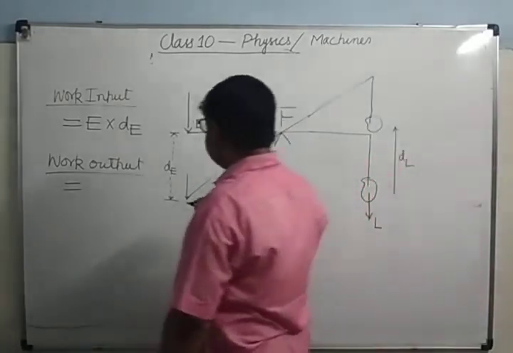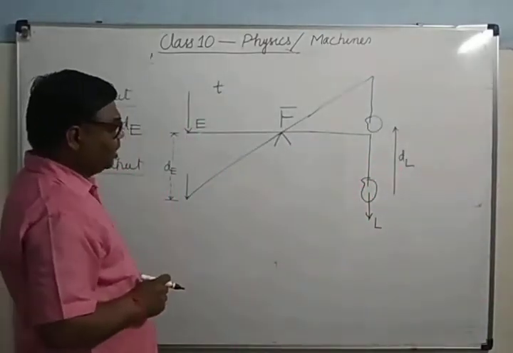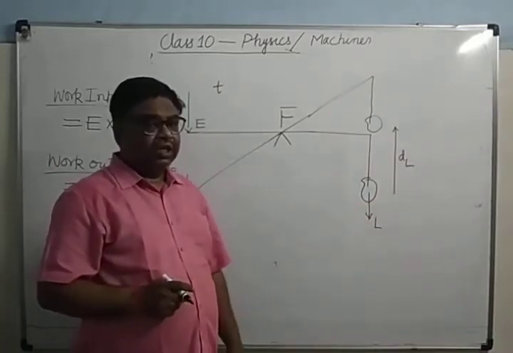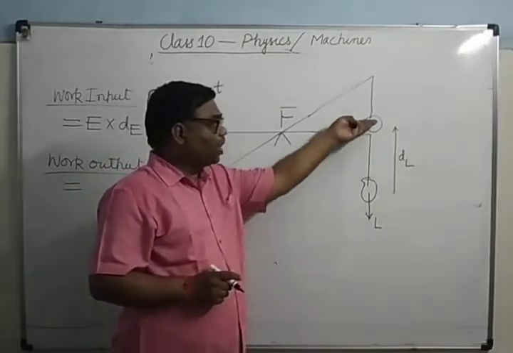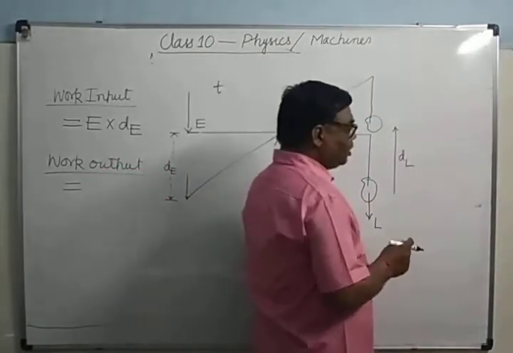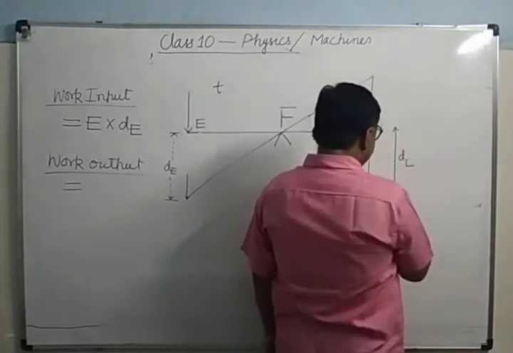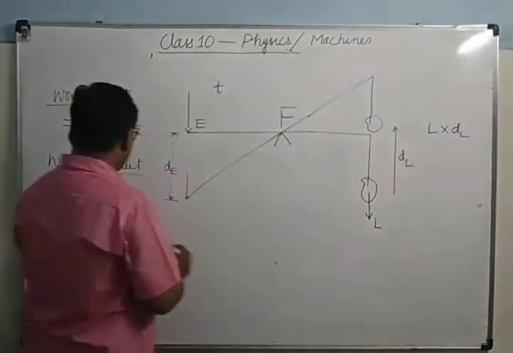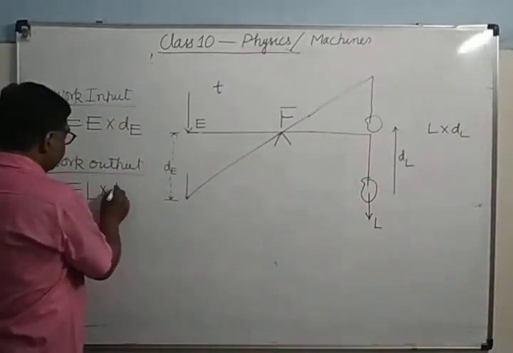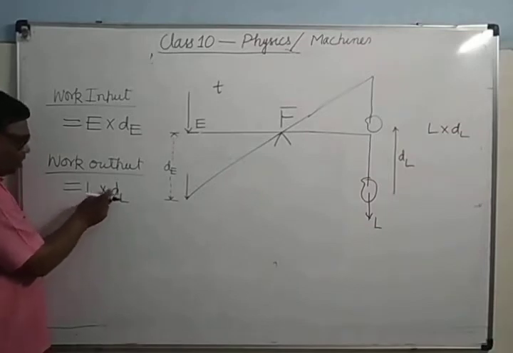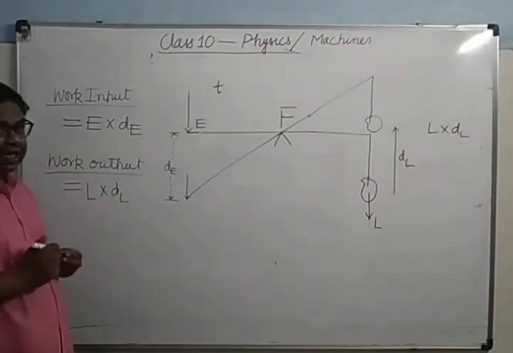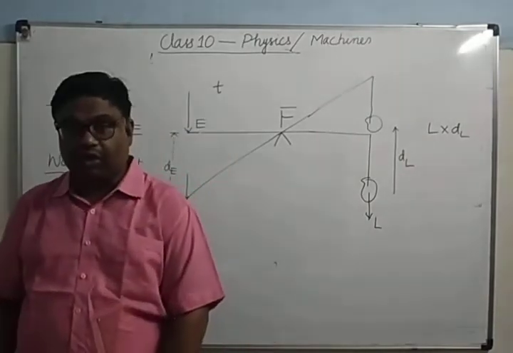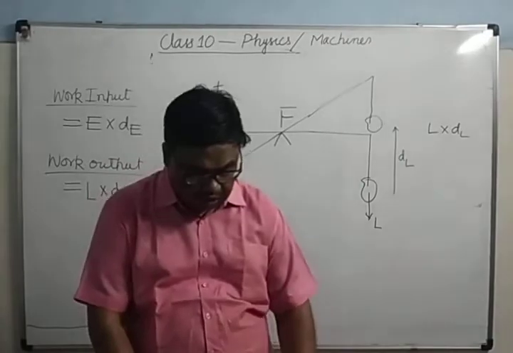For example, here this machine is lifting load L. Load means weight. Weight means mg. It is lifting load L up to what distance? dl. So as we know, what is the work done? The force required will be L into dl. It will be equal to L into dl, mg into, in place of h there is dl. What is the unit of work input and work output? As you know, the unit of work input and work output is joule.